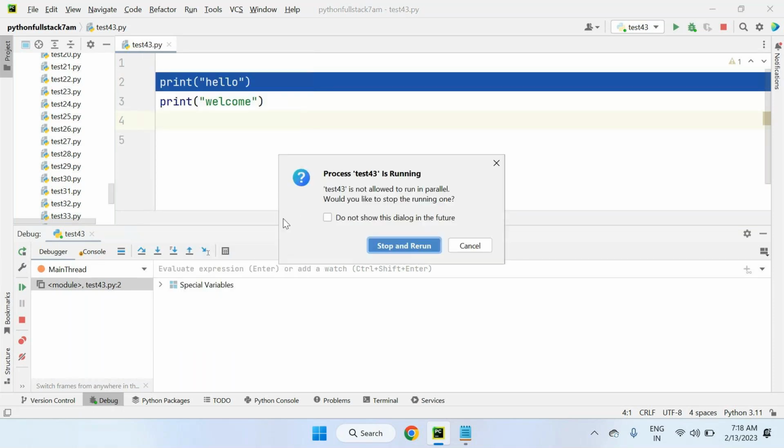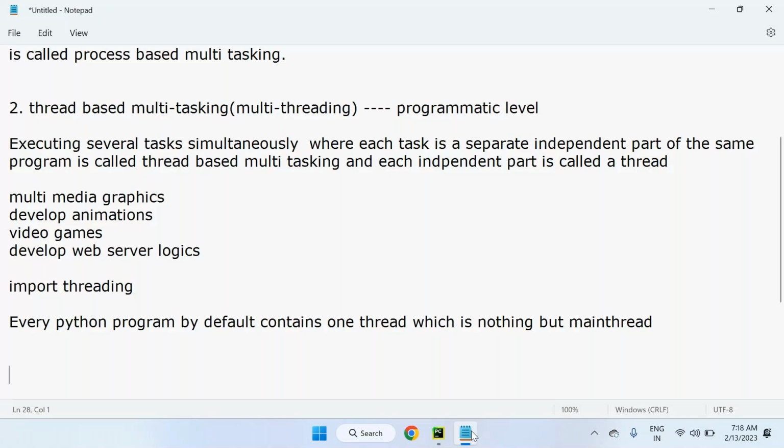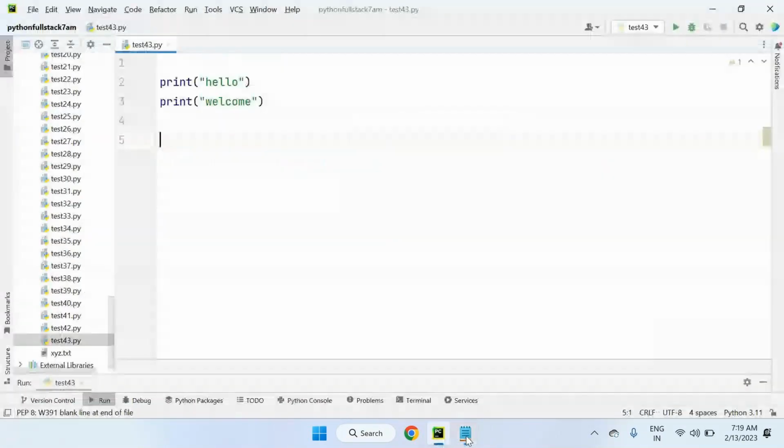So that means every Python program, by default, has internally one thread, which is nothing but the main thread. This main thread name, we can get it, and we can change the name of the main thread also, not a problem. So how to get and set the main thread name, if you want to see this, there are some methods. Let me use that.